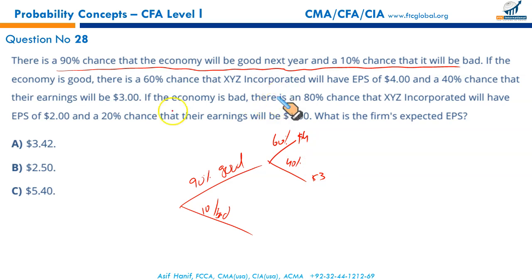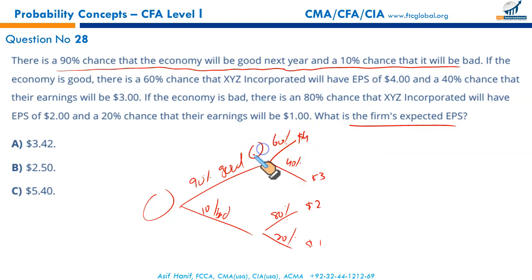Done. Now the second leg of your probability tree. If the economy is bad, which is 10% probable, there is an 80% chance that XYZ Incorporated will have EPS of $2 and a 20% chance that the earnings will be $1. Now you have laid down the probability tree, roll it back. Roll it back, bring it here, you will get your result. What is the expected return? 60% of 4 plus 40% of 3. Whatever you get, bring it here.